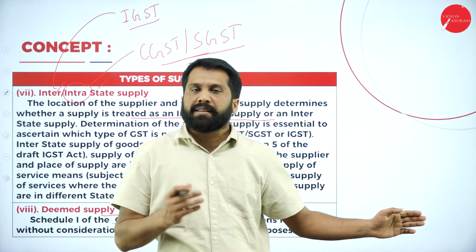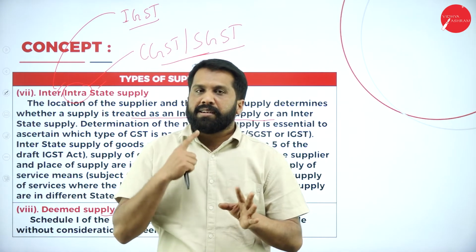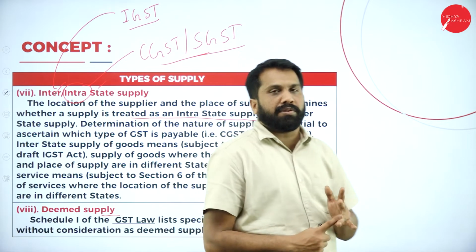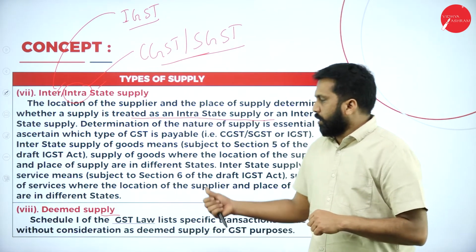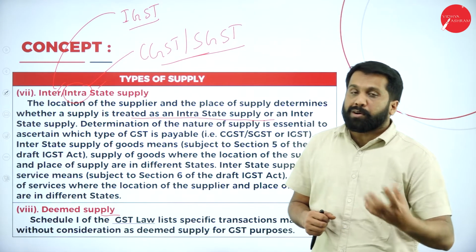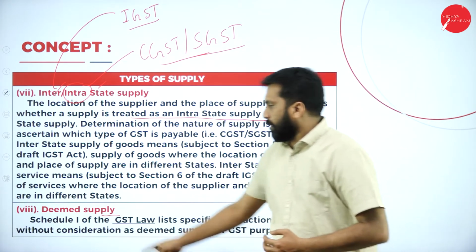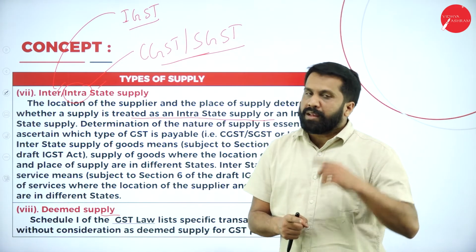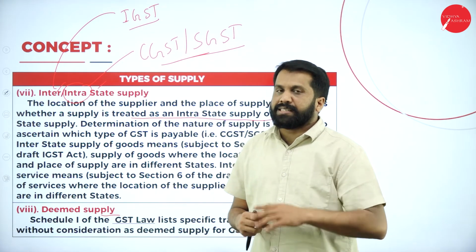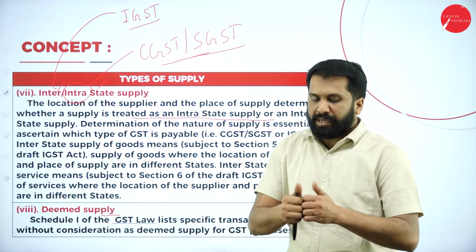Again the same thing, like your sale, transfer, exchange, rent, lease, license and disposal, all come under taxable supply with consideration. Supply without consideration is called deemed supply. Hope you are clear. Supply without consideration or supply under less consideration, we call it deemed supply. Hope you are clear. Yes.